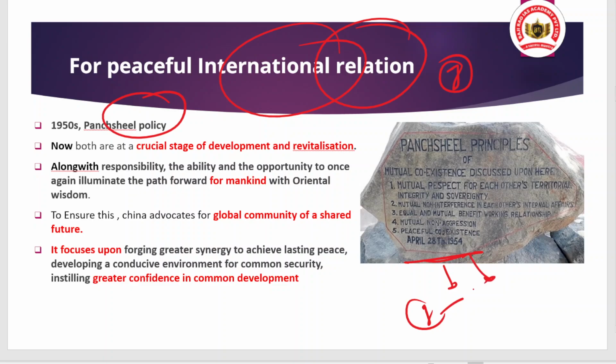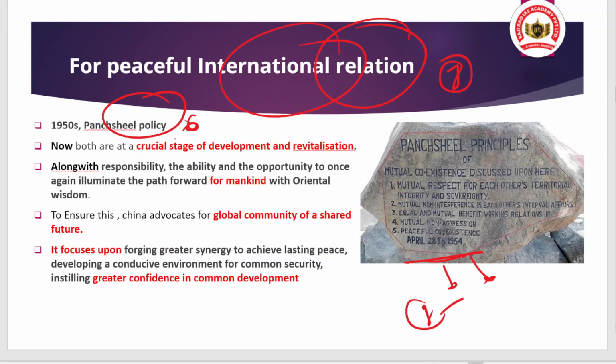And tell me here, who was the Chinese counterpart to sign this agreement? And what was this policy about? This policy talked about how to ensure peace, what principles we should follow so that peace should prevail between India and China. And not only that, this Panchsheel policy became an internationally recognized policy for India's foreign policy, so that if India is dealing with any other nation, they should abide by the Panchsheel.